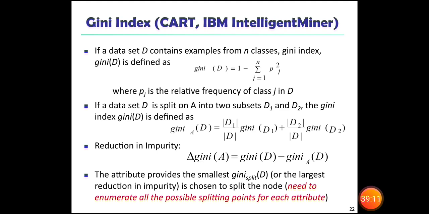We need to enumerate all the possible splitting points for each attribute. When we have a training set, with this training set we need to construct a model, so that with this model the testing data can be classified.